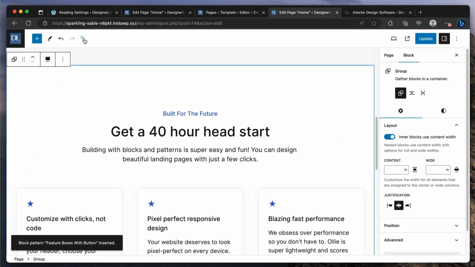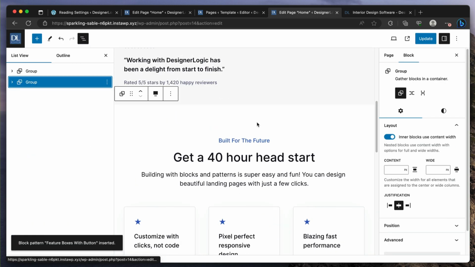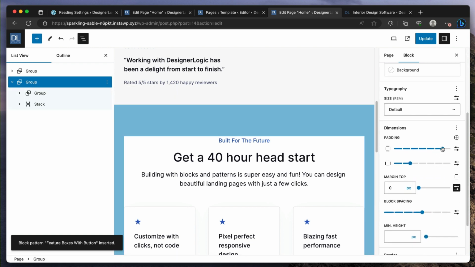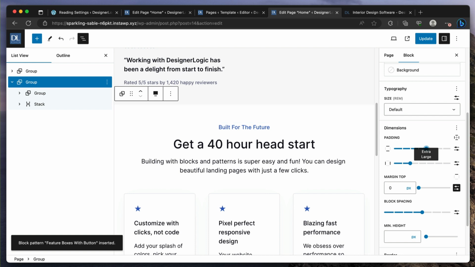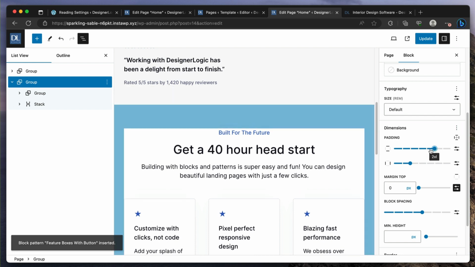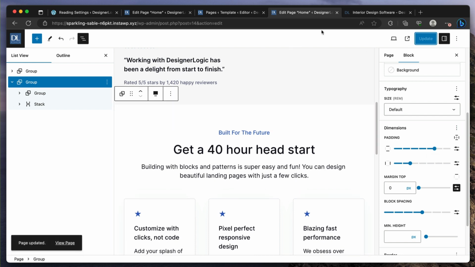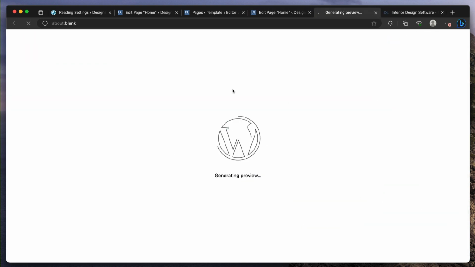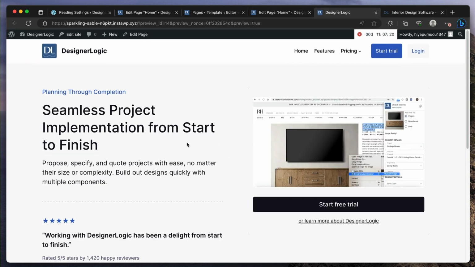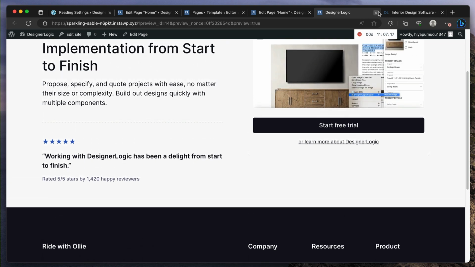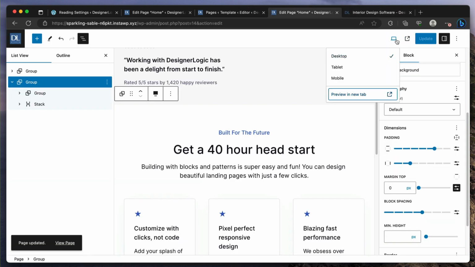So here, same deal here. I'm just going to do the group here, style, and then maybe remove some of this extreme padding that they had. Right? Well, maybe like that. Okay. So I think this looks nice because we have sort of the light gray, and then we could do white behind it. So let me.